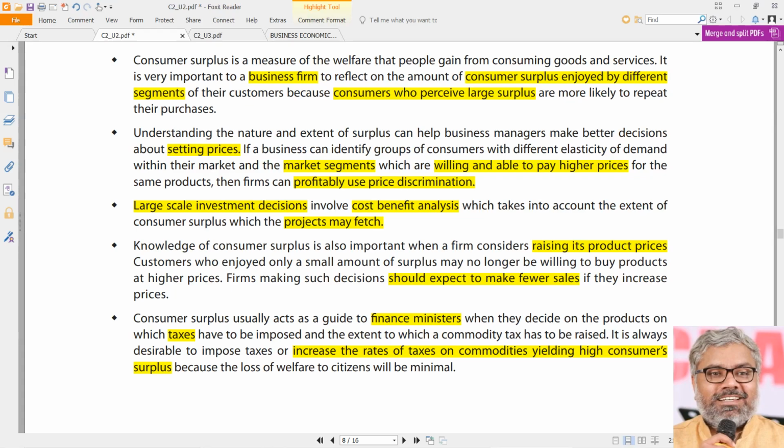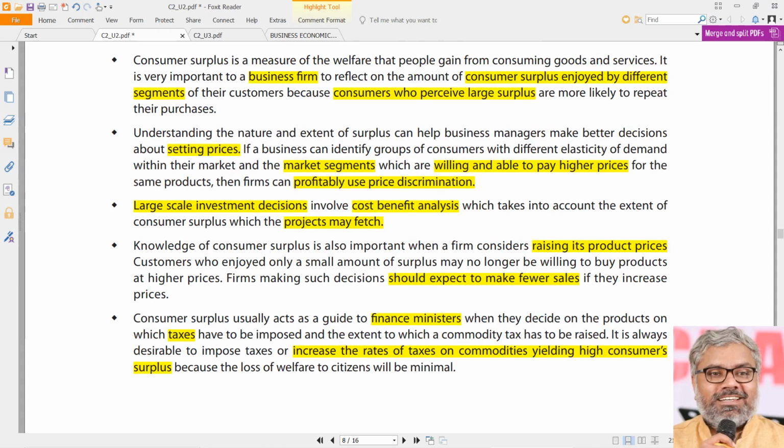So that is why governments actually encash the concept of consumer surplus, which is there in the minds of the people. People are always willing to pay a higher price than what it is, particularly for such kinds of commodities. That will be understood by the finance ministers, and they try to encash that by increasing the taxes on luxury commodities, sin goods, bad commodities.